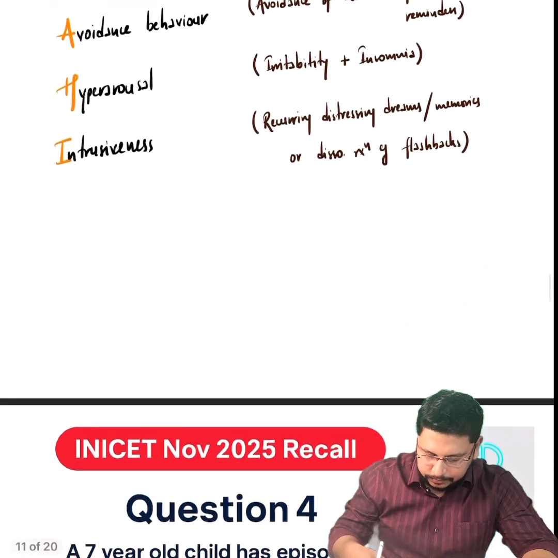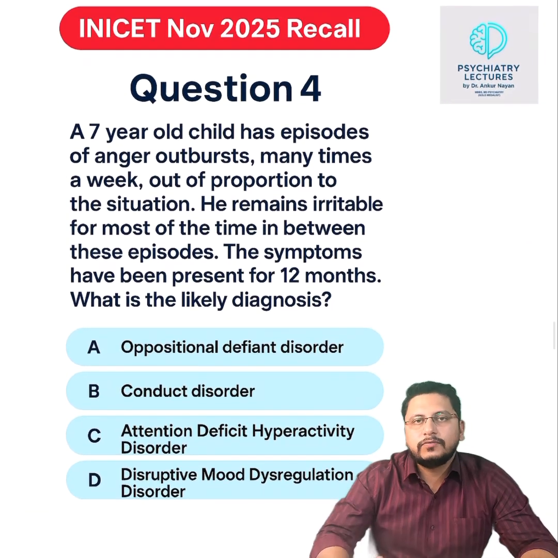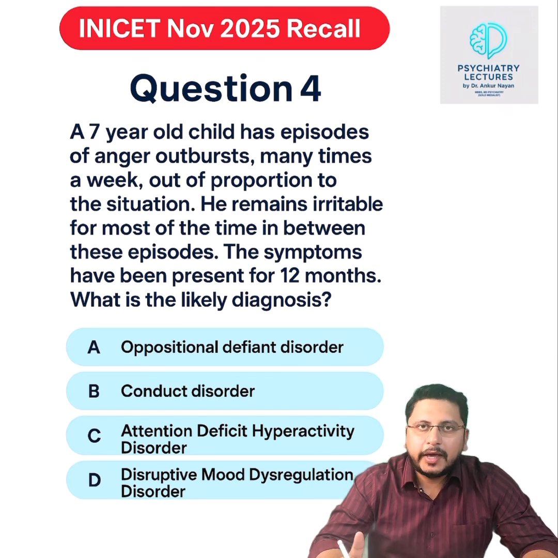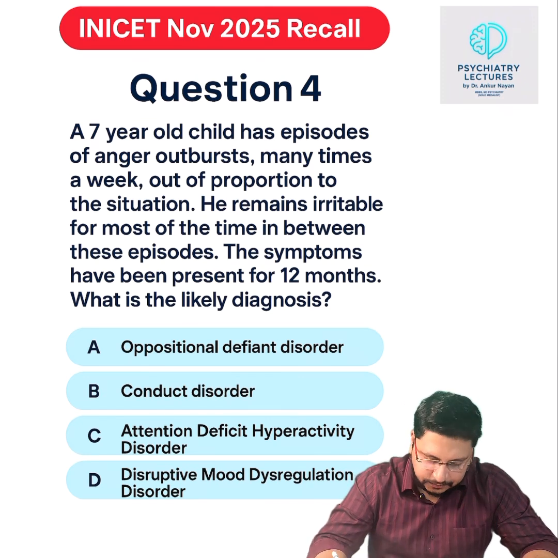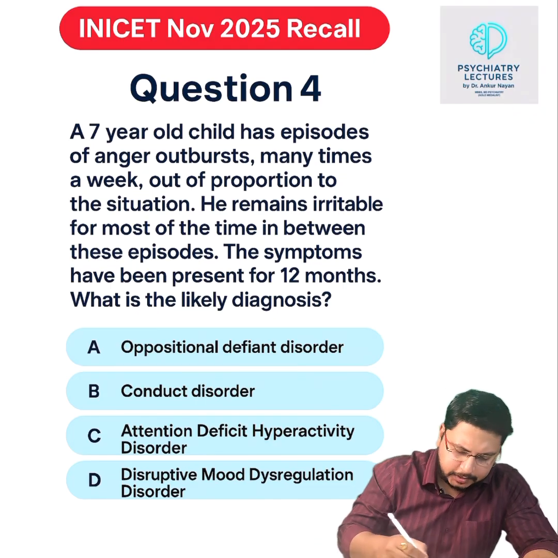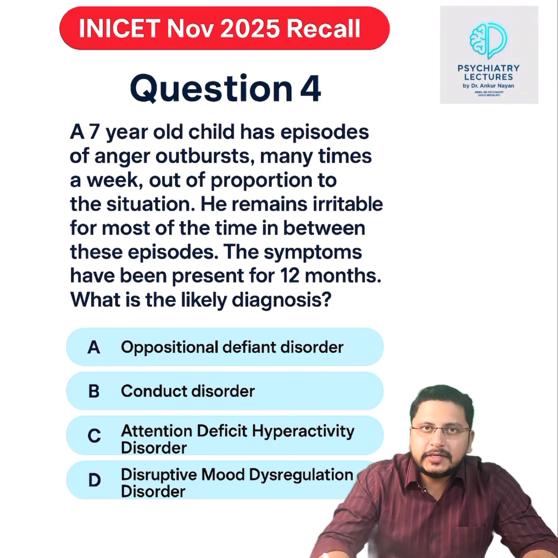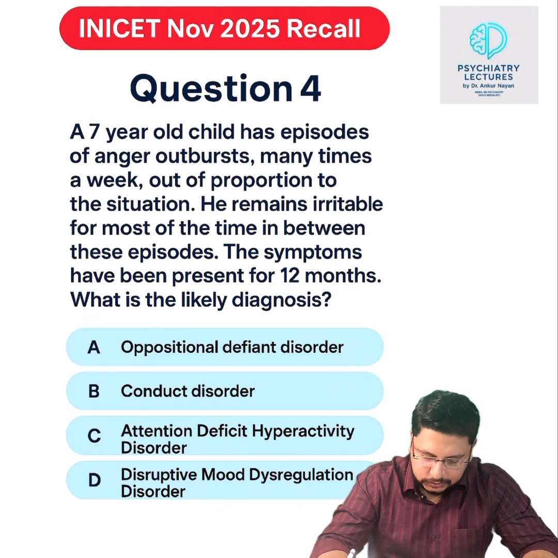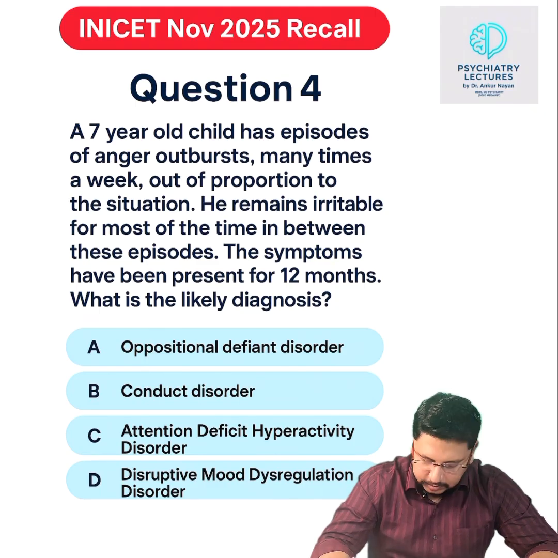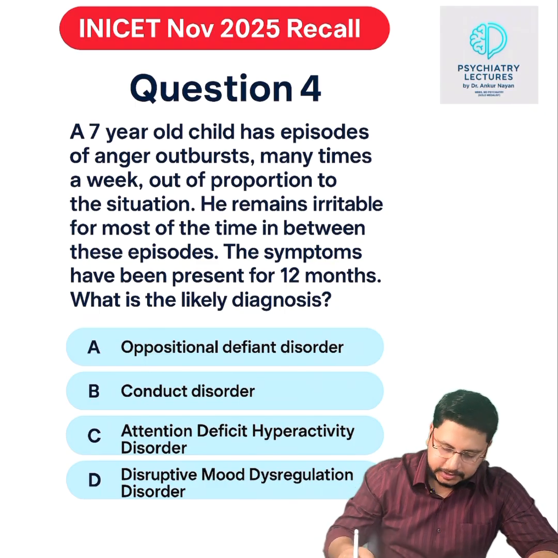Coming to question number 4, the fourth question was from child psychiatry. It was a new diagnosis asked here. A question was asked on a new diagnosis in DSM-5. A 7-year-old child has episodes of anger outbursts many times a week, which is out of proportion to the situation. He remains irritable for most of the time in between these episodes. The symptoms have been present for 12 months. What is the likely diagnosis? The options were ODD, oppositional defiant disorder, conduct disorder, ADHD, and DMDD, that is disruptive mood dysregulation disorder.